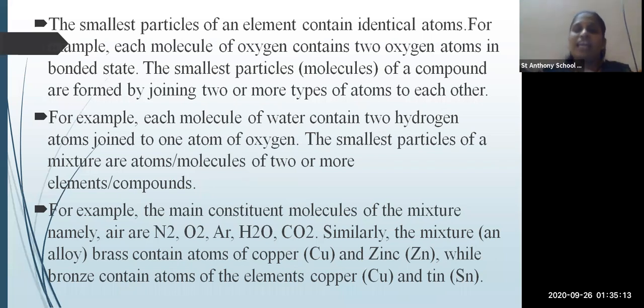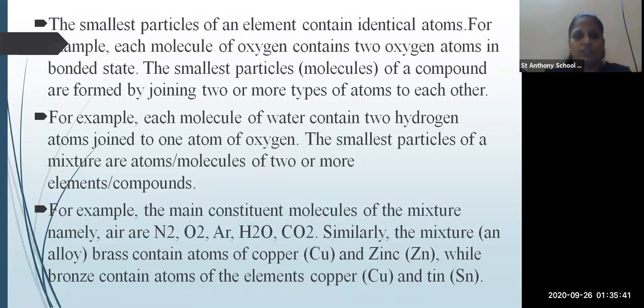Okay, in elements and compounds, what happens? The molecules of an element contain the same atom, whereas in a compound, the smallest particles are joined by two or more types of atoms.